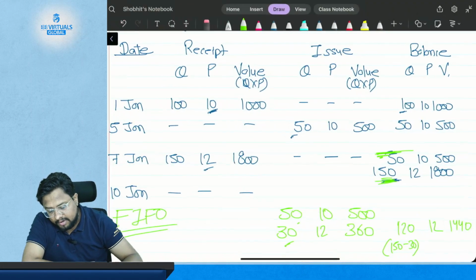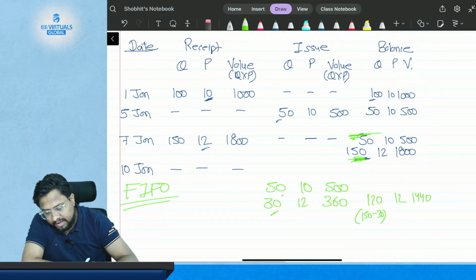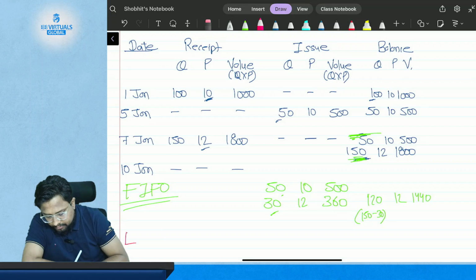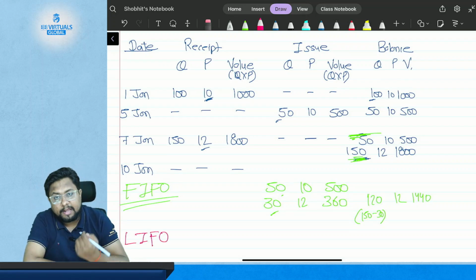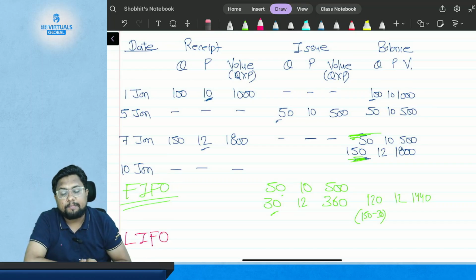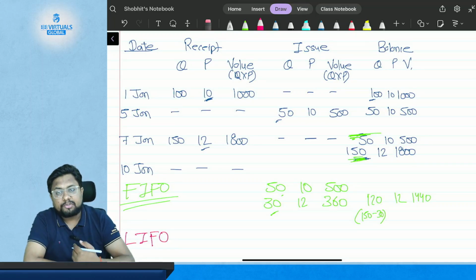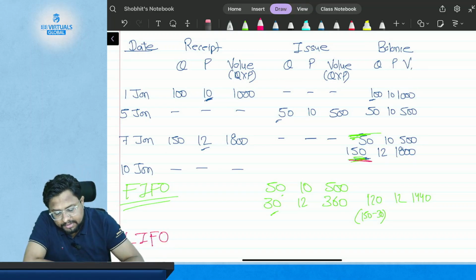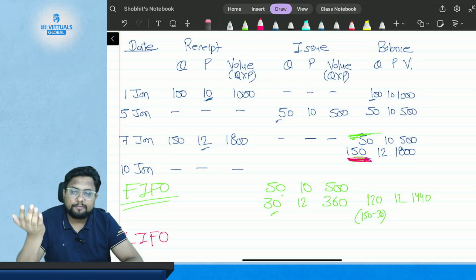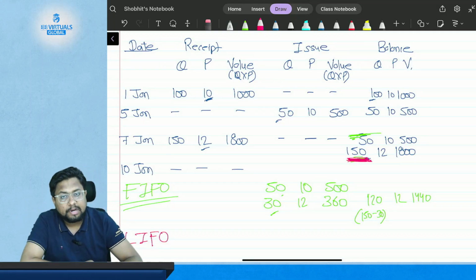Okay. So if I follow LIFO here, then what will happen? Whatever I have purchased last will be issued first. So that is the last 150 kgs, because the 50 kgs was purchased earlier and I am following LIFO, last in, first out.